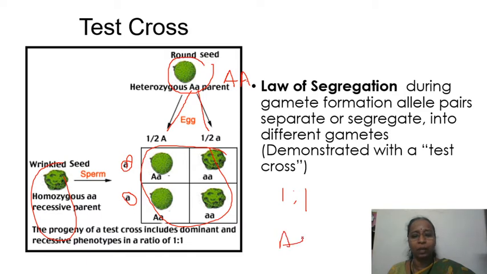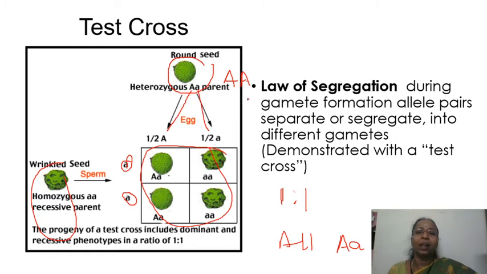So 100% heterozygous if this test parent is homozygous dominant. Since it is heterozygous, you are getting a 1:1 ratio. This process is called a test cross because you can test whether this parent is homozygous dominant or heterozygous dominant.